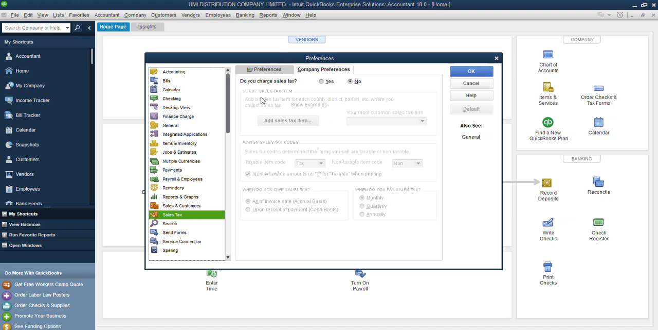Now if you look at everything here, none of these options are active. Why are they not active? They are not active because QuickBooks is not aware of whether or not we charge tax. This is what happens. Do you charge sales tax? Here we are saying no. That is why everything is inactive. So what happens if I click yes?